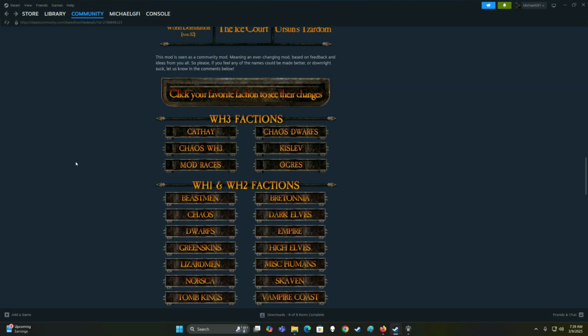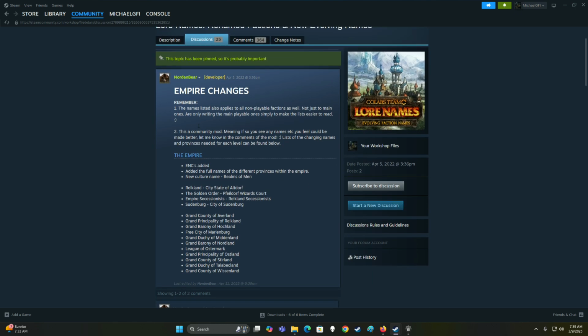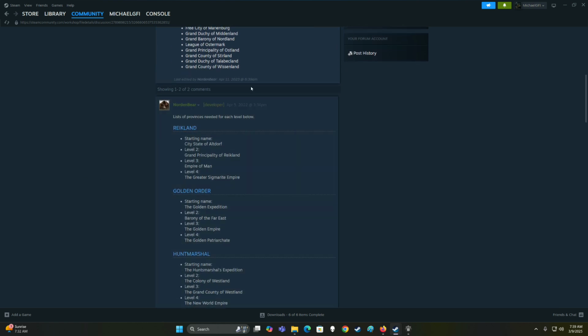So how exactly does it determine when to change the name of a particular faction? Well, I'm glad you asked that. It does appear as though it depends on which faction you're talking about, because it's not the same for all of them. Let's just show an example here with, I don't know, let's go with the Empire. So that would be right here. If we click on them, we can scroll through here and see more information about the naming schemes for these particular factions.